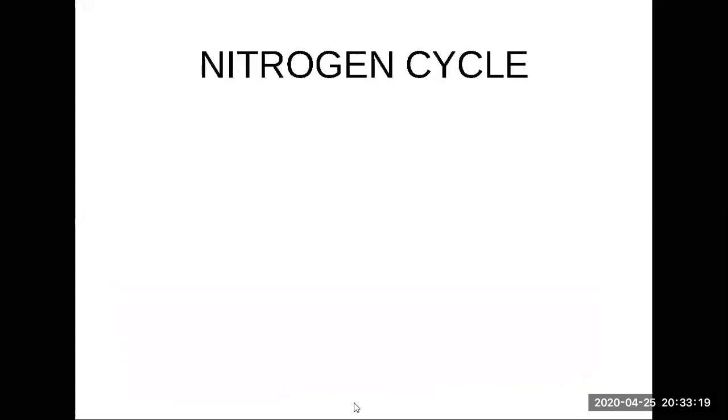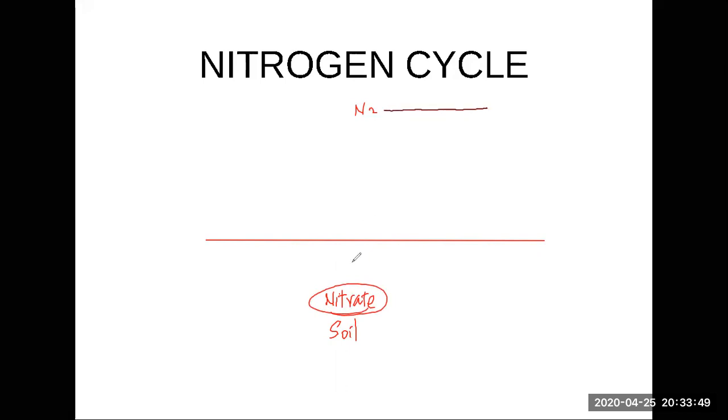Okay, let's study the nitrogen cycle. You don't have to memorize it, but understand it really well. They can ask you to draw it because the diagram is in the book, right? There is nitrogen in the atmosphere. That's the soil. And this nitrogen should come to the soil as nitrate so that plants can absorb it. Plants cannot absorb nitrogen gas, but they can absorb nitrogen in the form of nitrate. So it should come to the soil.